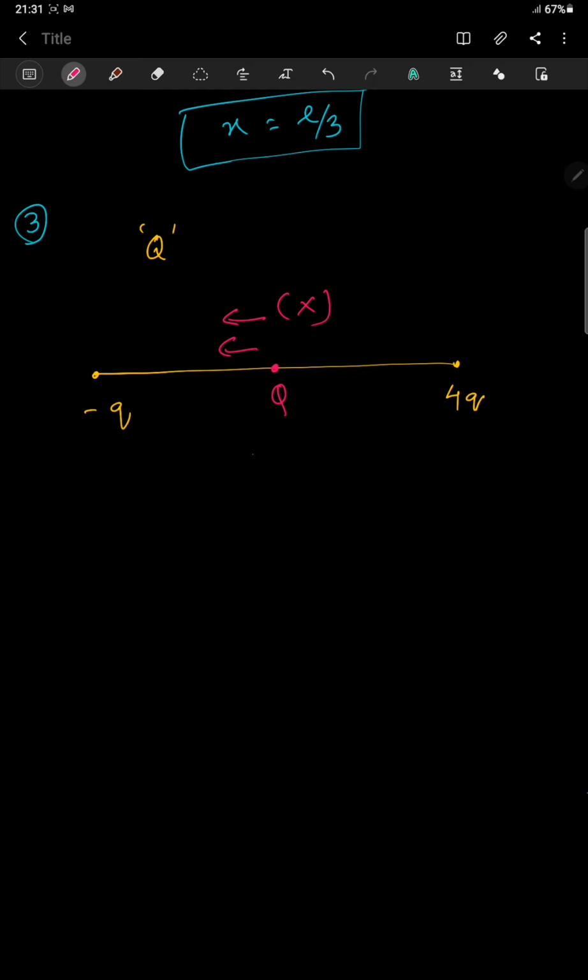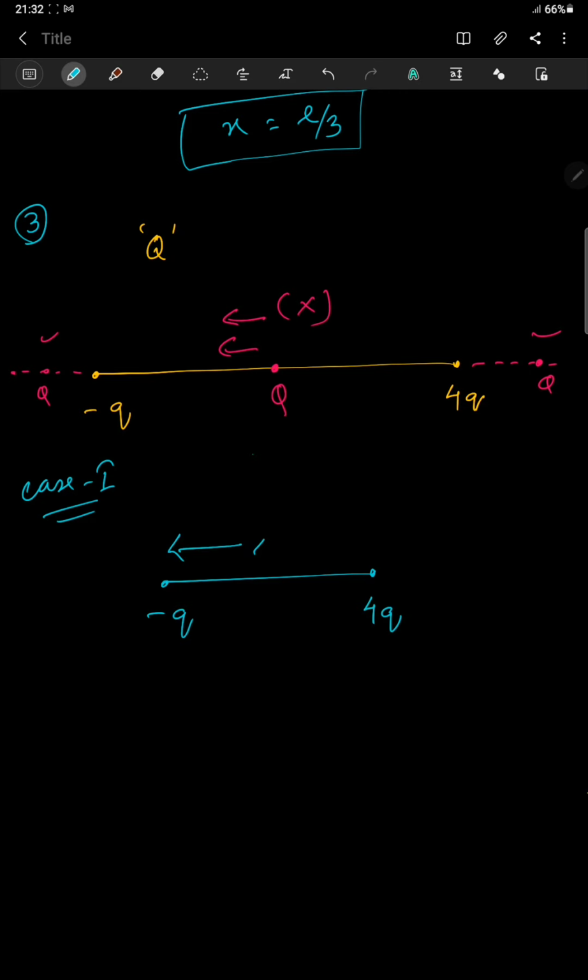Then what are the options left for me? I can keep it on this extreme, I can keep it somewhere here, I can also keep it somewhere here. These are the two possibilities. So let us analyze case wise. Let us do the first case, case 1. We will take up a picture. Suppose this is minus q and this is plus 4q. And as usual, the distance between the charges is L. Let us assume that I keep the charge q somewhere here, and this is kept at a distance x from 4q. This is the first case.